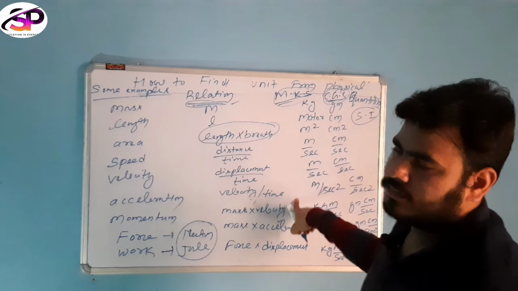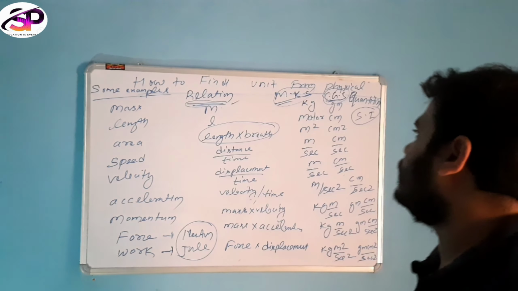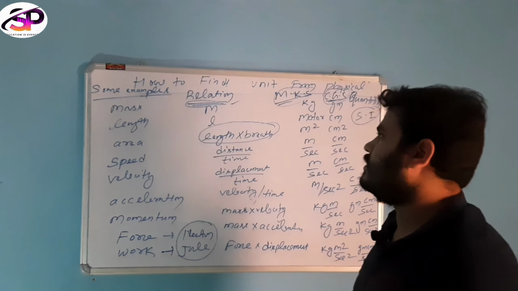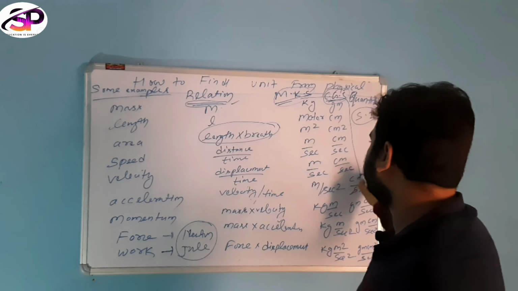And also we know the CGS unit system is an extended form of the MKS unit system.